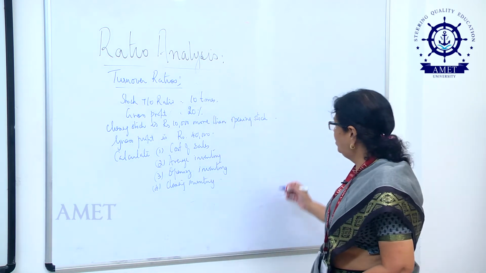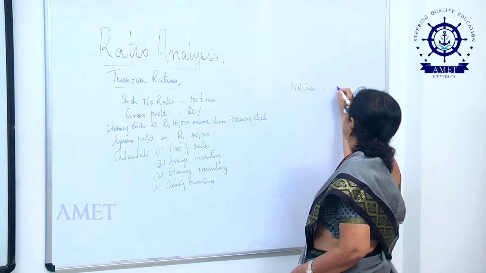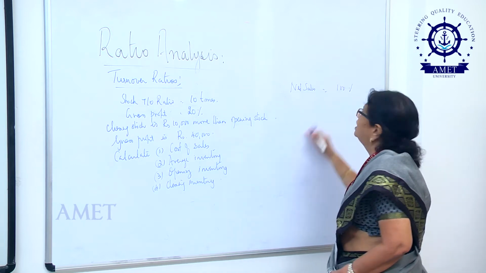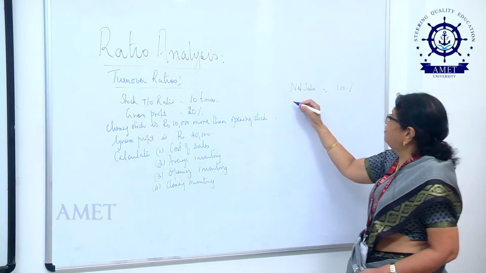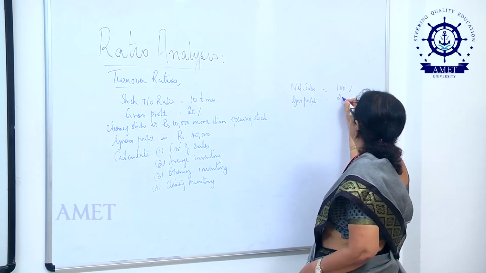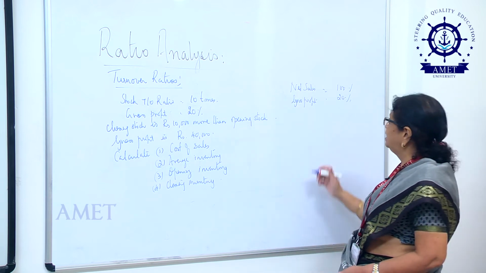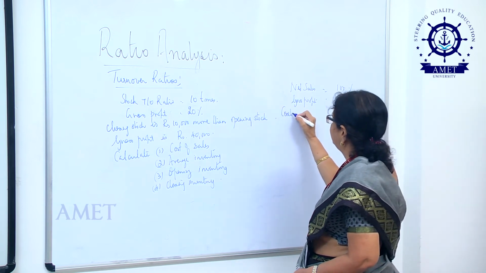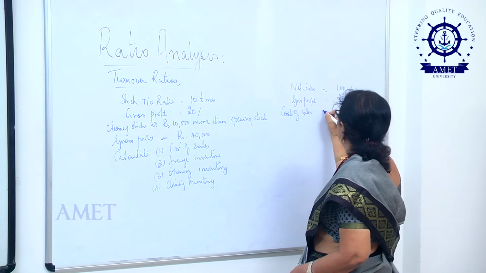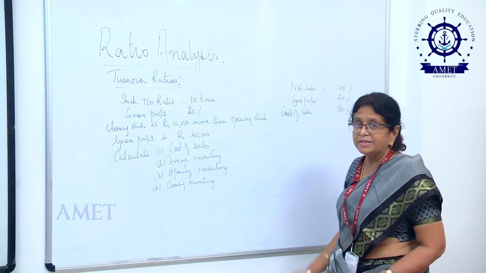Right. We all know the highest figure will be net sales, and that is always taken to be equal to 100%. Now, if my gross profit is equal to 20%, from the formula that I wrote earlier, you would be able to understand my cost of sales will be equal to how much? It will be equal to 80%.